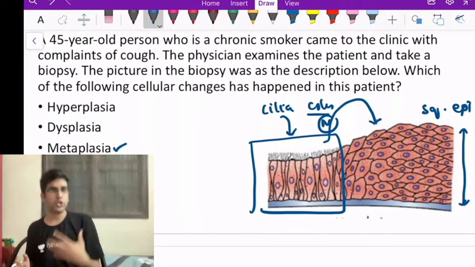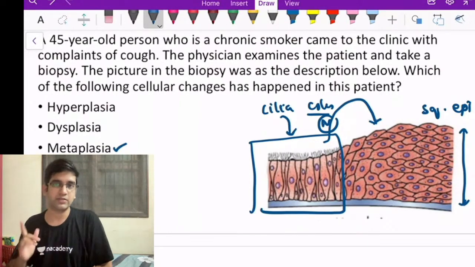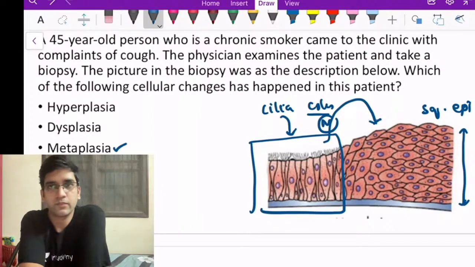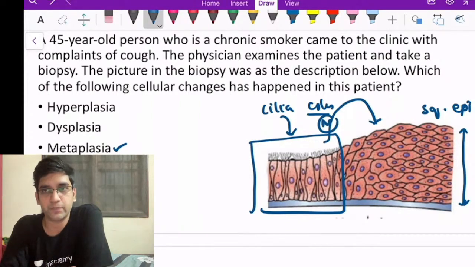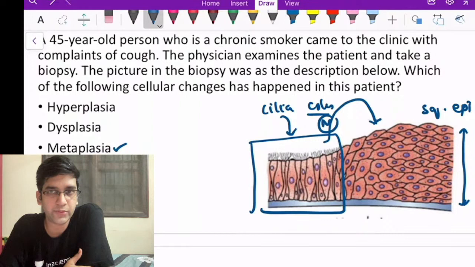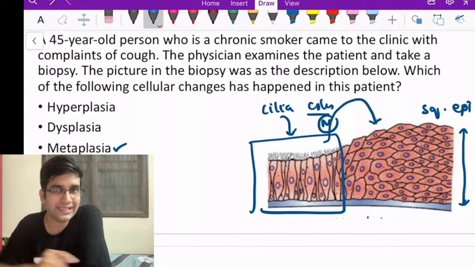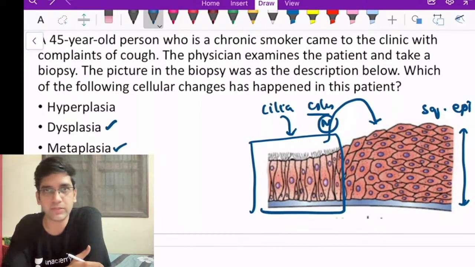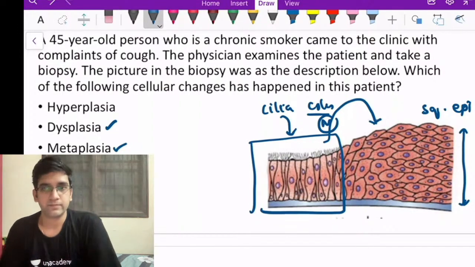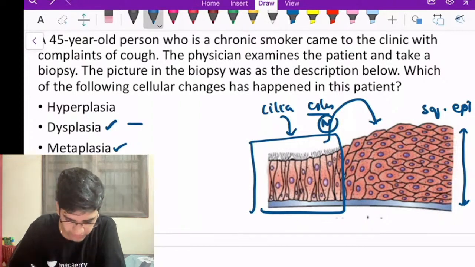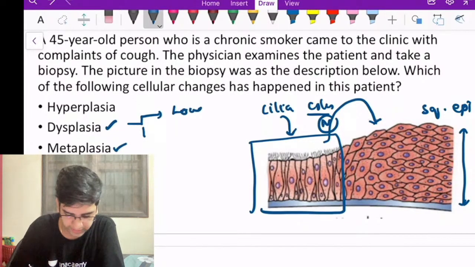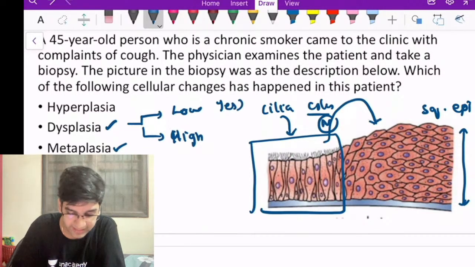A few questions in relation to metaplasia. Is metaplasia reversible? That's my first question. I'll come to your question, training videos. Is metaplasia reversible or not? Metaplasia is reversible, undoubtedly. Next question. Is dysplasia reversible? When I take dysplasia, I need low grade or high grade. A low grade dysplasia is still reversible, right? High grade dysplasia is irreversible.